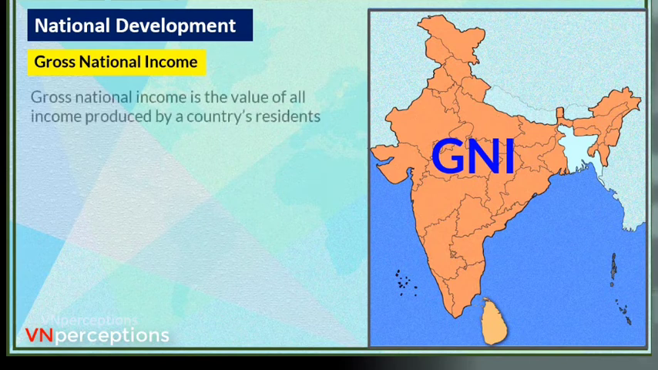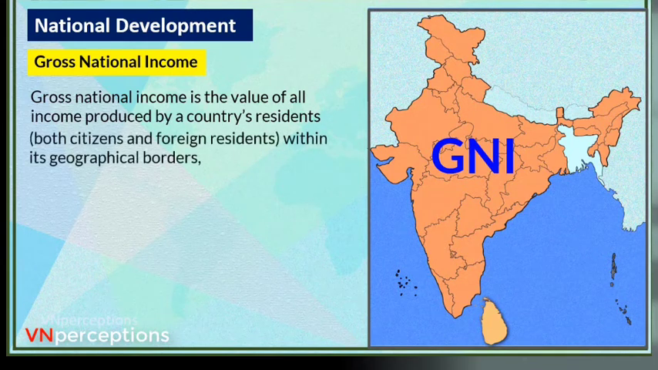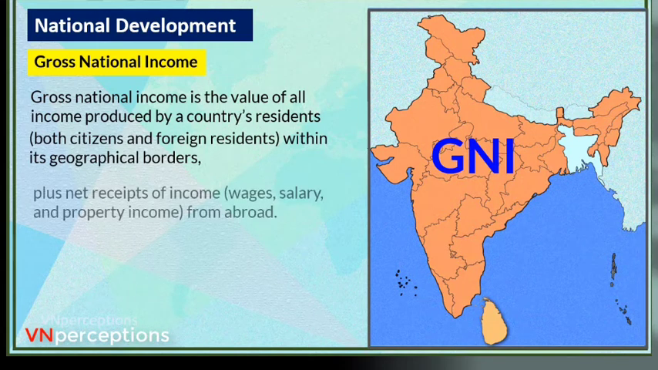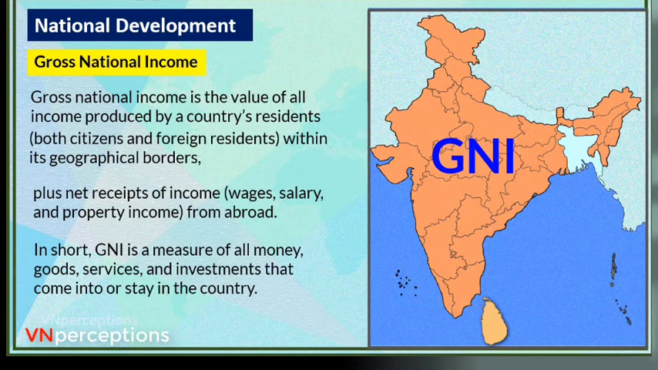Gross national income is the value of all income produced by a country's residents, that is the people of the country. This includes both citizens of the country and the foreign residents within the geographical borders, plus net receipts of income, that is in the form of wages, salary and property income from abroad, coming into India. So in short, GNI is a measure of all money, goods, services and investments that come into or stay in the country. So can we take the GNI of different countries